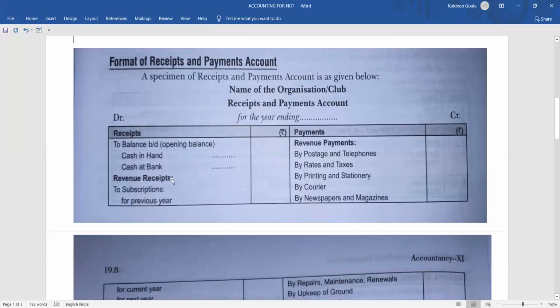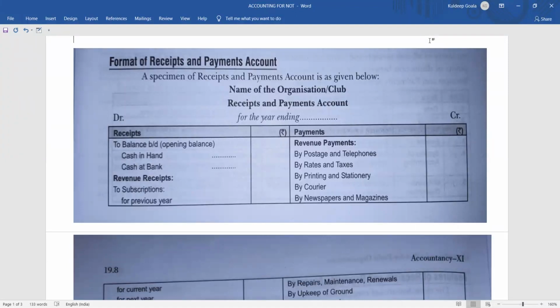Then coming to the next point, after you have written the opening balance, it will come to the next one, revenue receipt. Revenue receipt, what is the meaning of that? All the recurring receipts that we are going to receive. Okay, all the recurring receipts will be coming here. So in the revenue receipt, the first item is subscription.